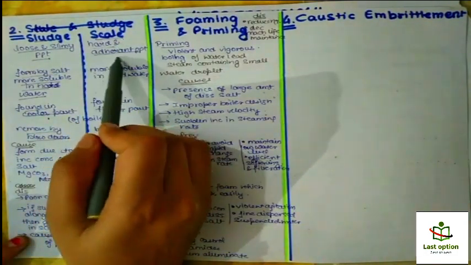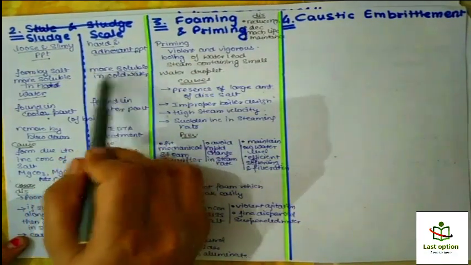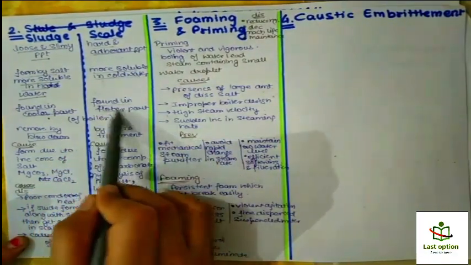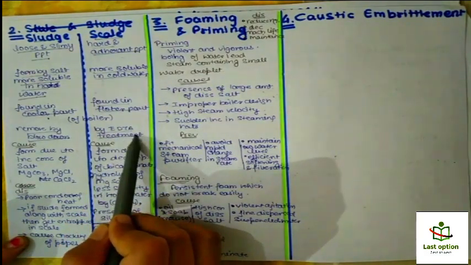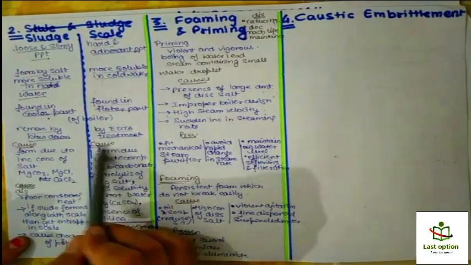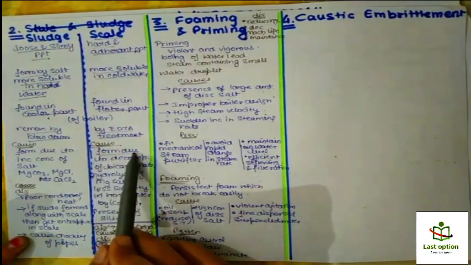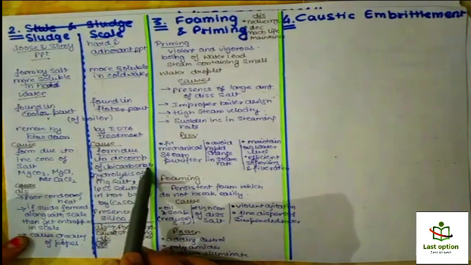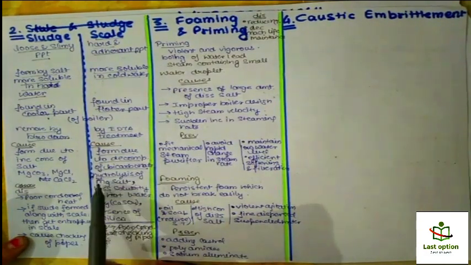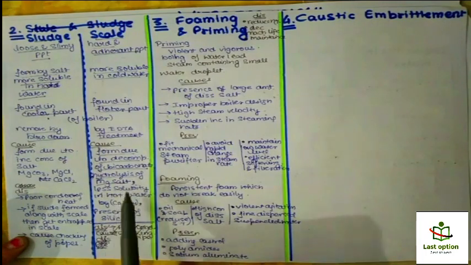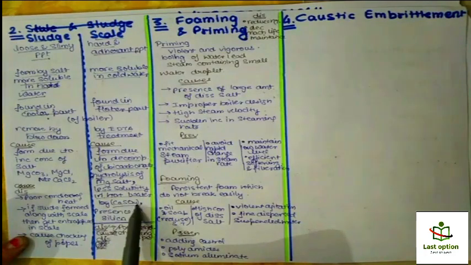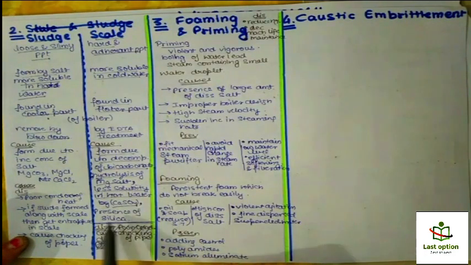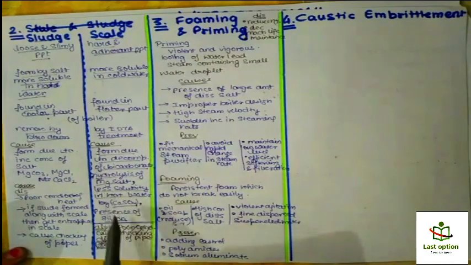What are scales? Adherent, hard precipitates. They are more soluble in cold water, and these are found in the hotter part of the boiler, and these can be removed by EDTA treatment, which we had studied. So what are the causes? Causes are, these are formed due to decomposition of bicarbonate, number one. Second, hydrolysis of magnesium salt. Third, less solubility in hot water, as shown by calcium sulfate. And fourth, presence of silica. So these are the four reasons why sludge is formed.